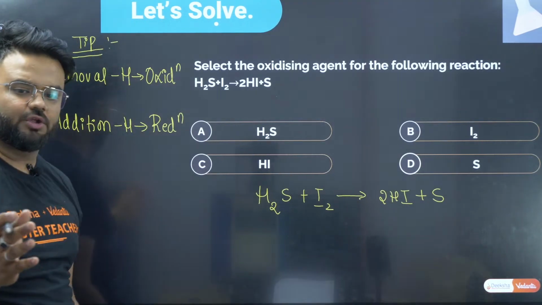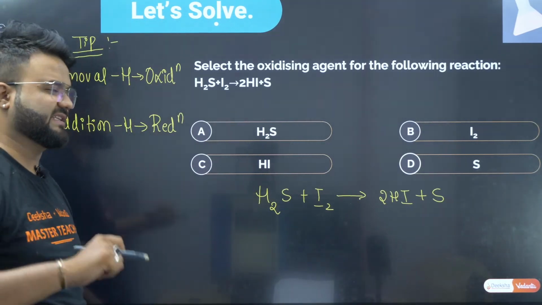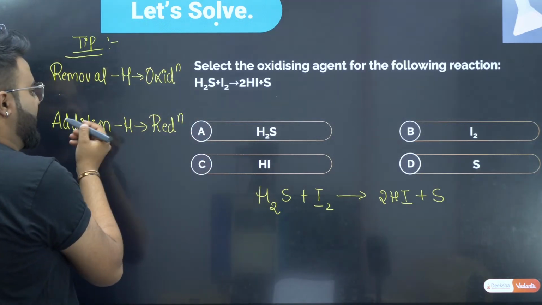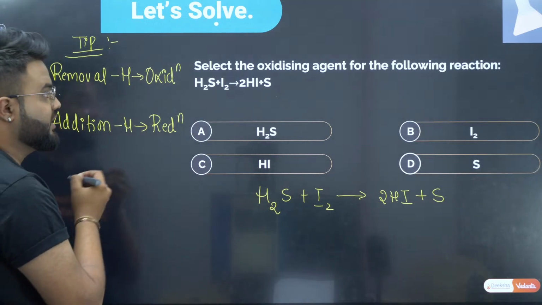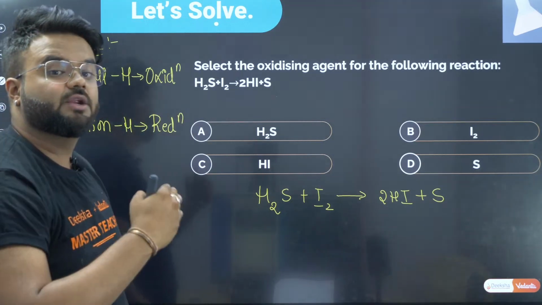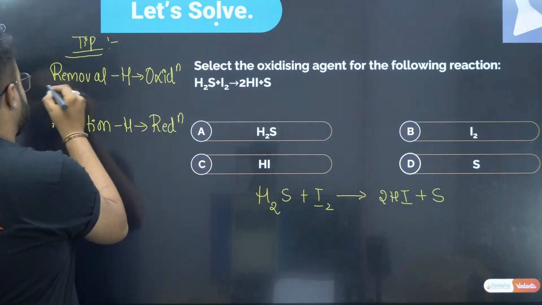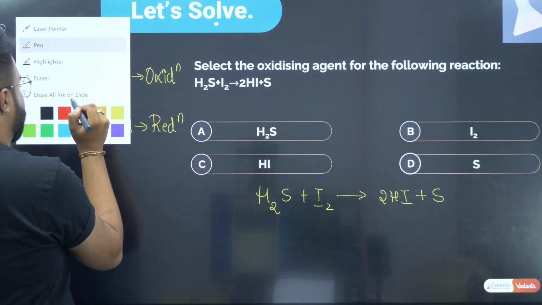Very good, you guys already gave the answer, but let's see. Removal of hydrogen is oxidation and addition of hydrogen is reduction. Whichever is undergoing oxidation is a reducing agent.